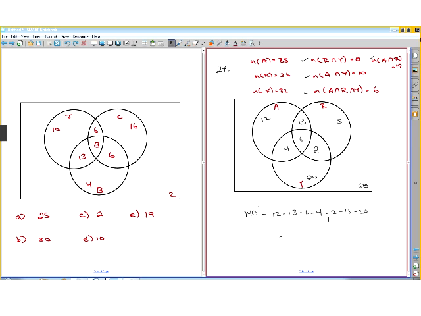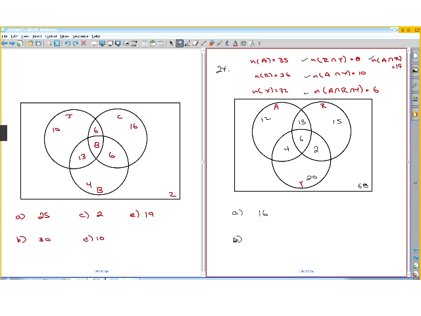Okay, now that we have everything figured out, we can answer the questions. Question A is, how many of the respondents believe in astrology but not in reincarnation? So here's astrology, and here's reincarnation. So it's going to be this area right here. So we go around here, and then we don't do the ones. So it's going to be 12 plus 4, which is 16.